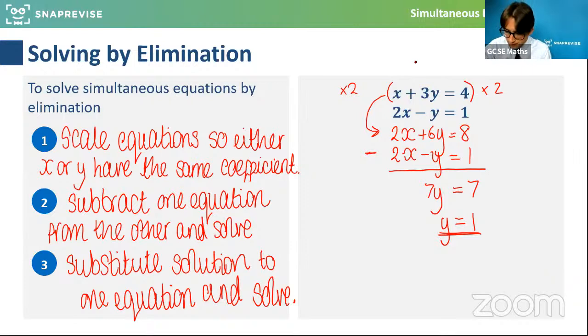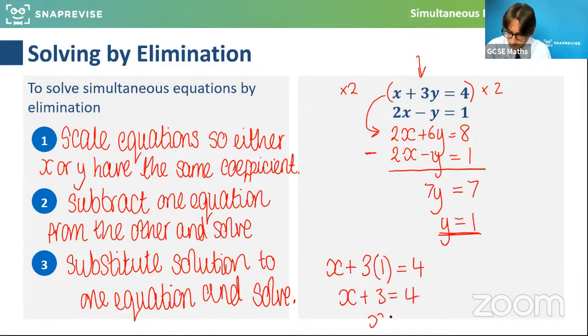So if I plug it back into this first equation here, x plus 3y, 3 times 1, is equal to 4. x plus 3 equals 4. x must equal 1. So there's my solutions. There's my pair of solutions. So you could give it as a coordinate pair, (1, 1). Or you could think of it as, say, x equals 1, y equals 1. But there's your solutions, the values that work in both equations.